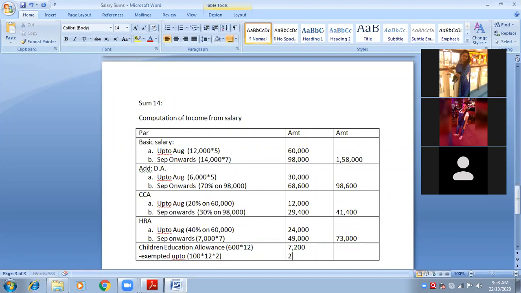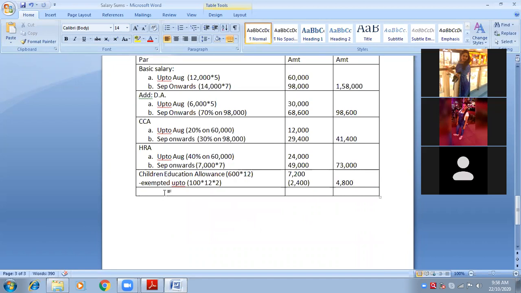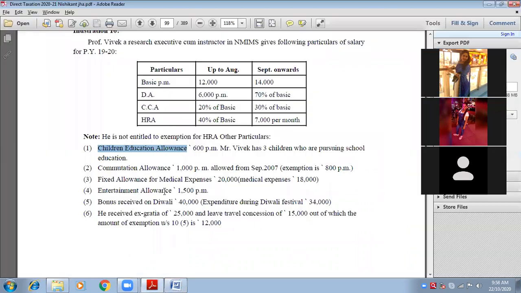2,400 would be exempted, in the bracket. So how much would it be after deducting? 4,800. 4,800 is taxable out of 7,200, because 2,400 is exempted. Simple. Is it clear, everyone? Yes, ma'am. Very good. Next.